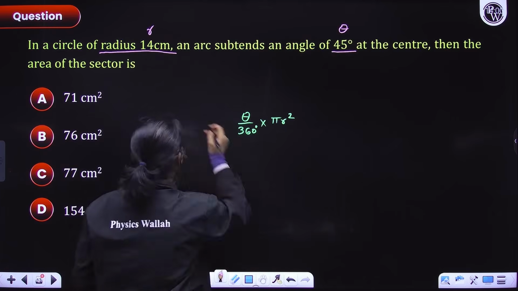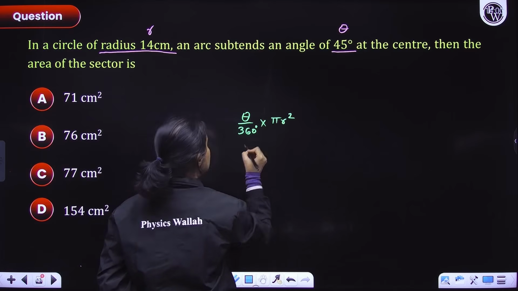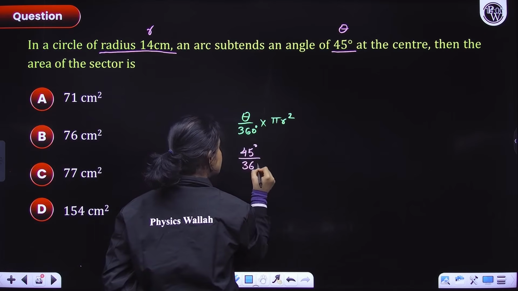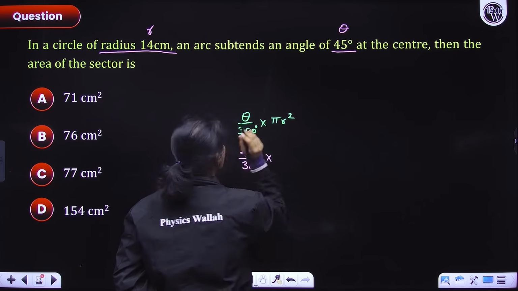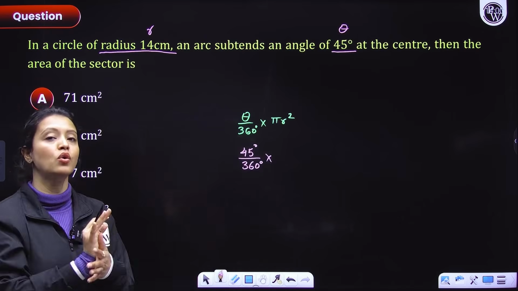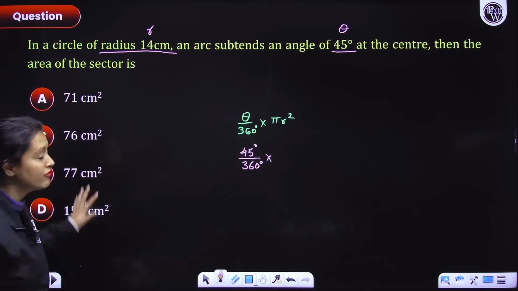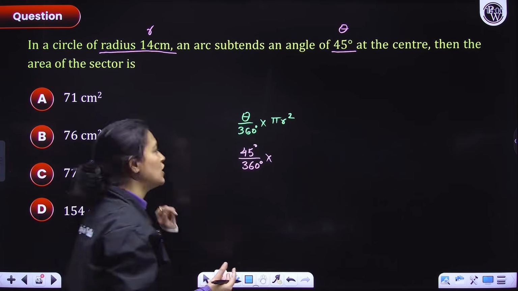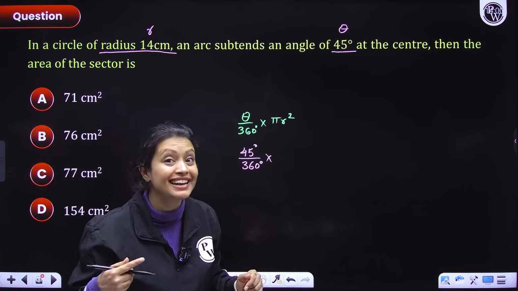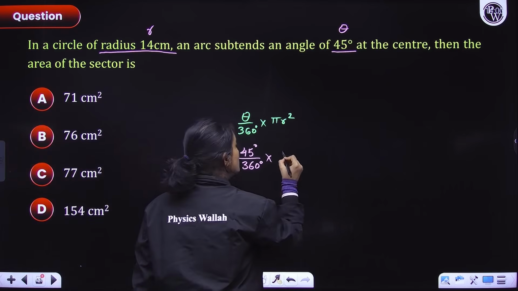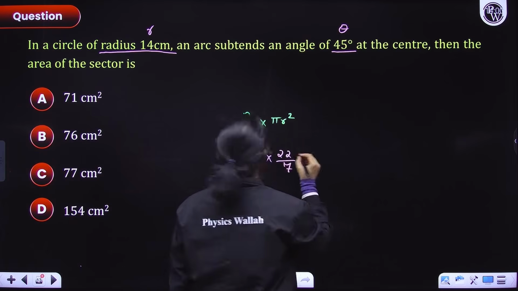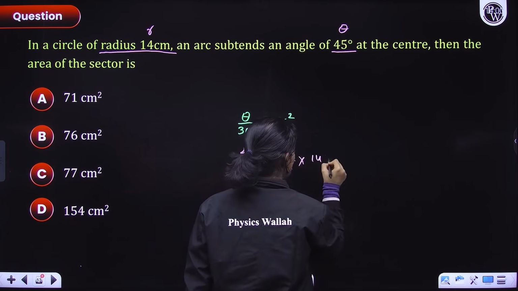So, let's do that everyone. So, we'll have what? Theta is 45 degrees divided by 360 degrees multiplied with pi. See, before going forward with your calculation, just see whether the options have pi. The options do not have pi, matlab you'll have to plug in the value of pi and you will plug it in as 22 by 7, right? So, 22 over 7 into radius squared, 14 into 14.